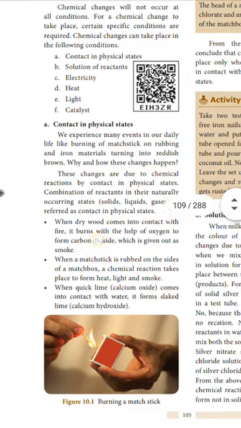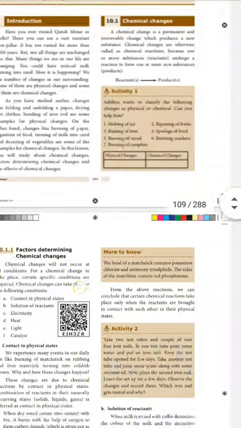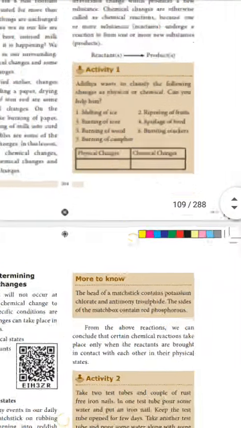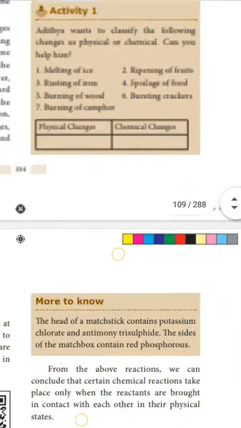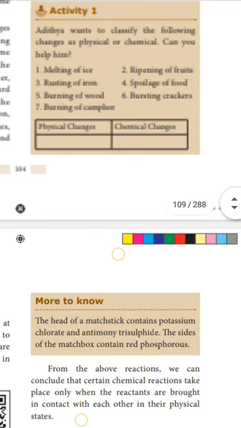What are the chemicals present in the matchstick and the matchbox? The head of the matchstick contains potassium chloride and antimony trisulfide. In the same way, the sides of the matchbox contain red phosphorus. When these chemical items react, they produce light and heat. So this is an example of chemical changes during contact in physical state.